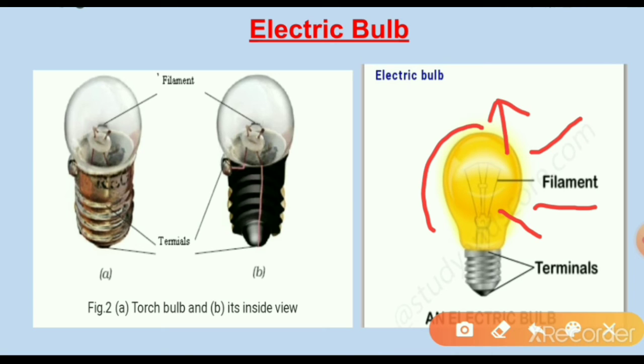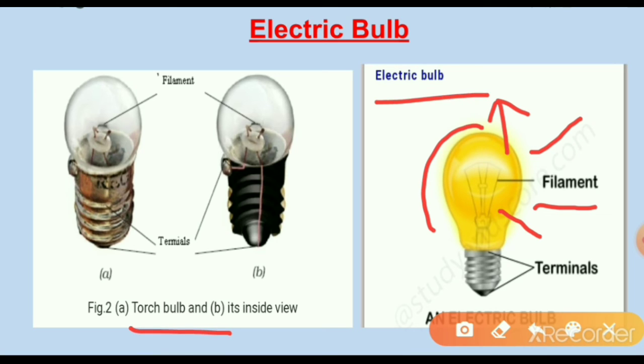We have to observe these two images, the two terminals of the bulb. These two terminals are fixed in such a way that they do not touch each other. The electric bulbs used at homes also have similar designs. Now let us discuss the difference between the torch bulb and the electric bulb.